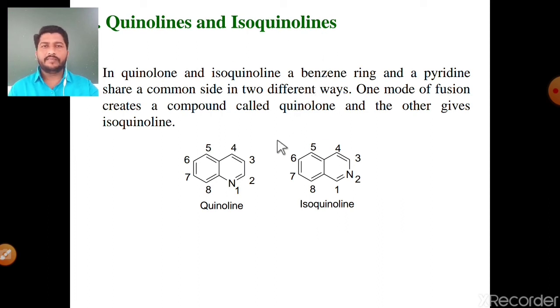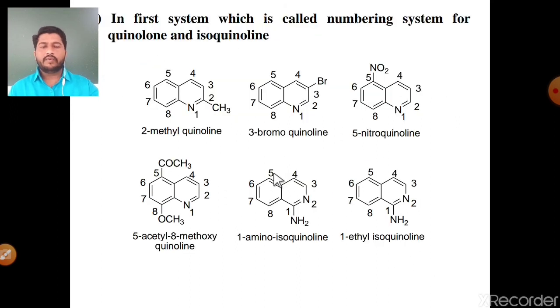Then what is the exact IUPAC nomenclature of quinoline and isoquinoline molecules? There are three different methods for IUPAC nomenclature of quinolines and isoquinolines, but in this lecture we are going to study only the first method. The first system is called the numbering system for quinoline and isoquinoline. See the simple numbering system. The numbering starts from the heteroatom in the quinoline molecule. First number, second, third, fourth, then fifth, sixth, 7 and 8. There is no numbering for the fused carbons, meaning the common carbons.